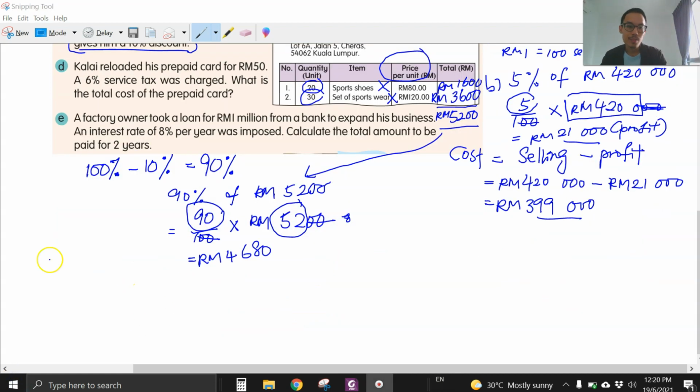Although this video is playing live, you can pause the video, alright? You can pause the video, take a break, drink something, and then continue later. Okay, let's continue.